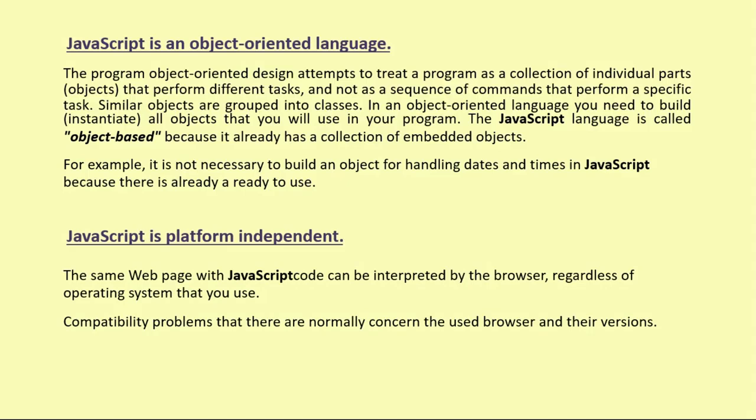And there is one more point that we have to remember: JavaScript is platform independent. The same web page with JavaScript code can be interpreted by a browser regardless of the operating system. There is no need to worry about the operating system to run a web page or web design on different browsers. We can easily do this because it is platform independent and it can be interpreted by any browser.